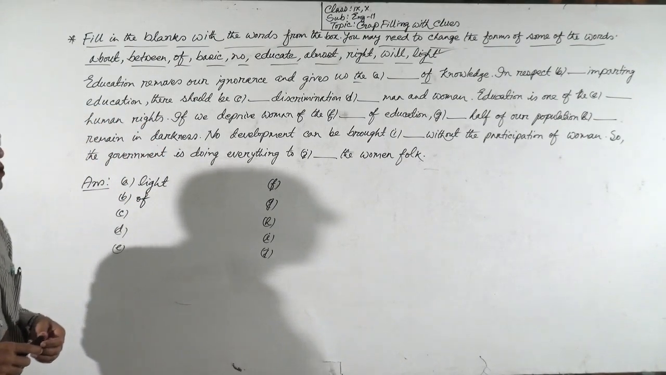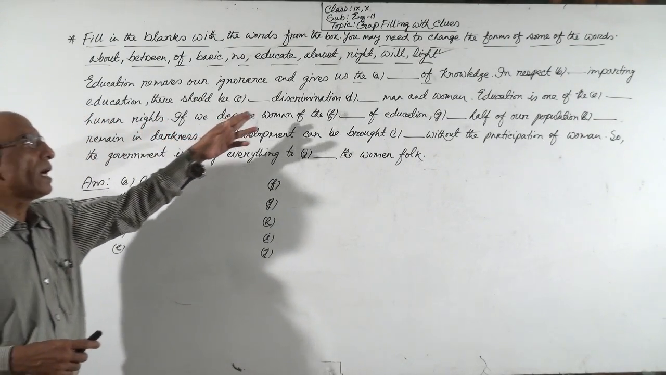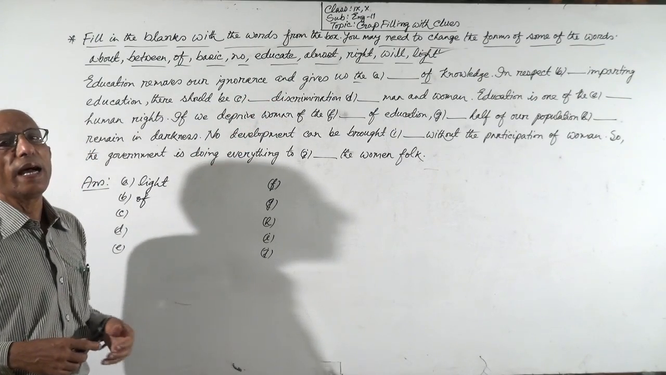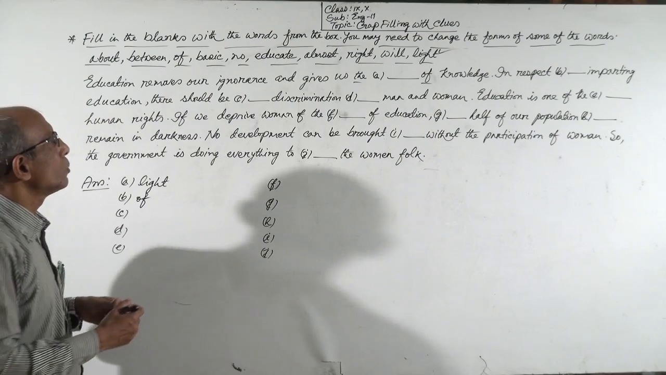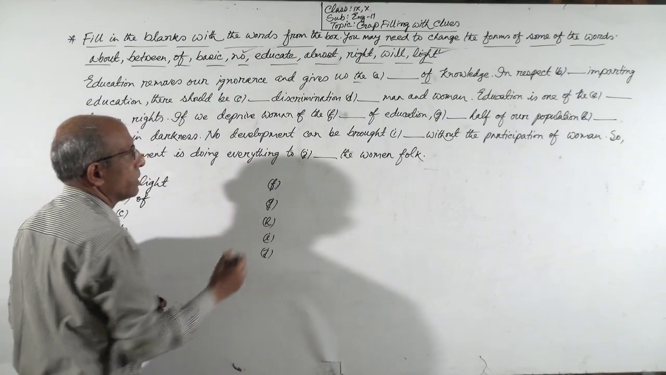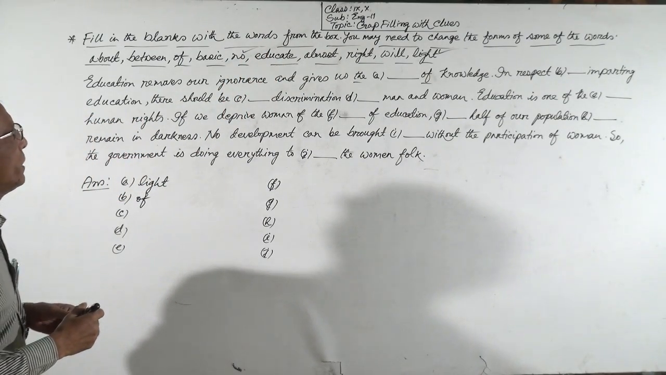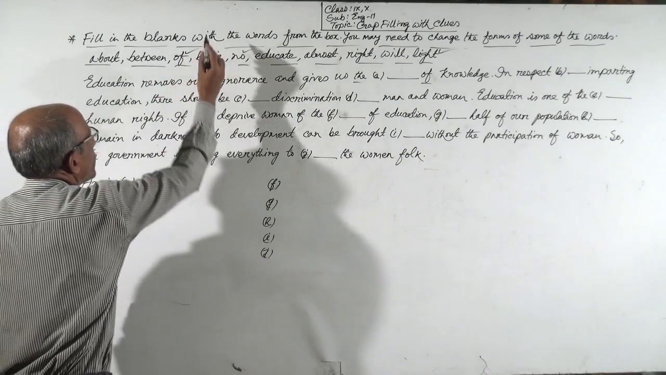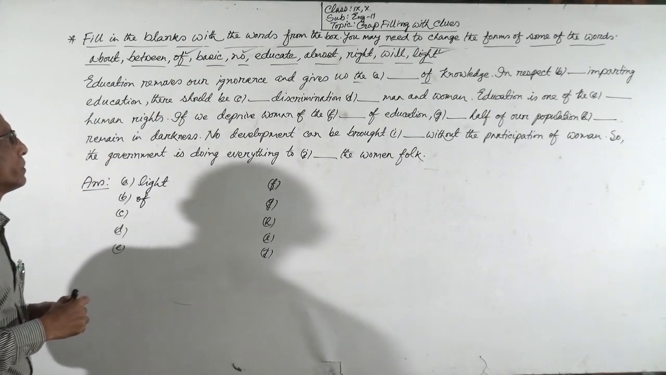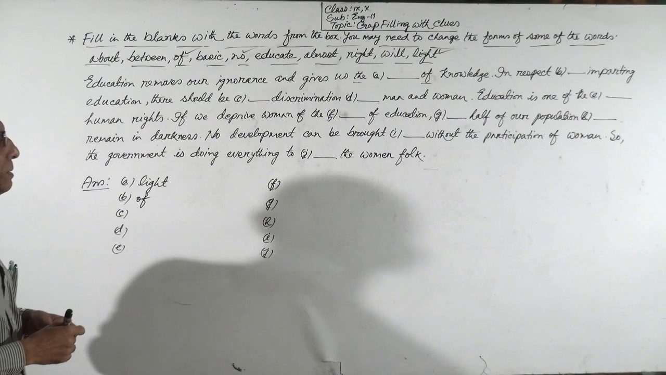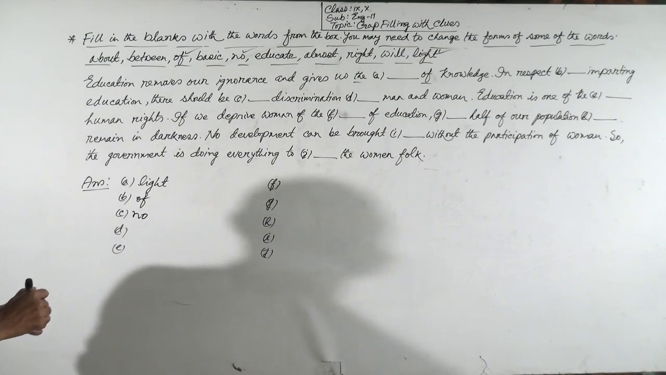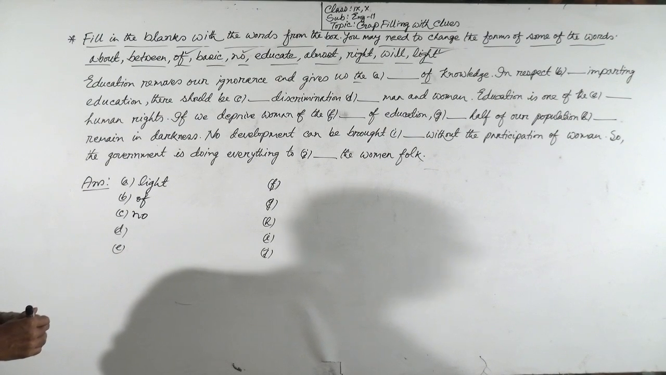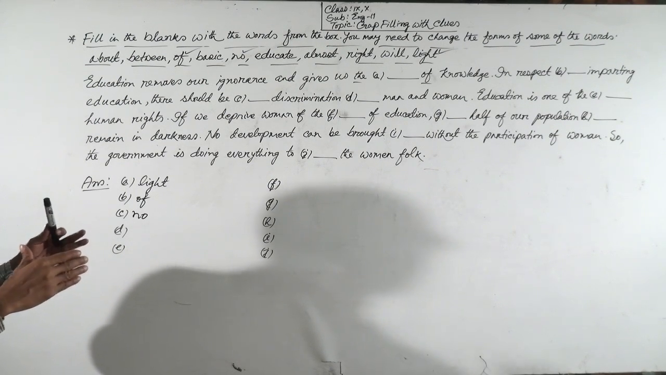Discrimination is a noun, so before the noun there will be an adjective. So here the appropriate adjective will be no. No discrimination. We have used of and now no. There should be no discrimination dash man and woman.